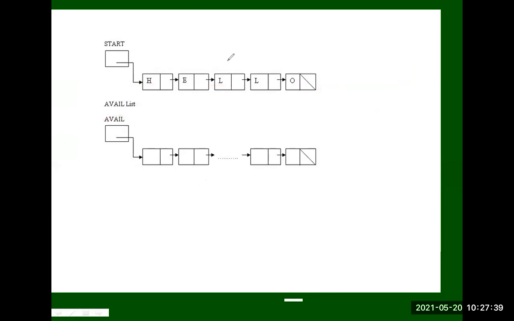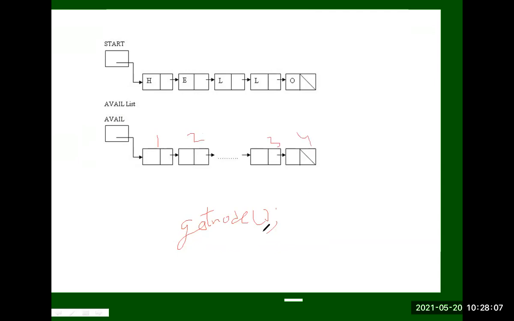We get the free node from the list by using the command get node. Get node is a function which calls the available list and gives the first node from the available list. So this is the first node, second node, third and fourth.